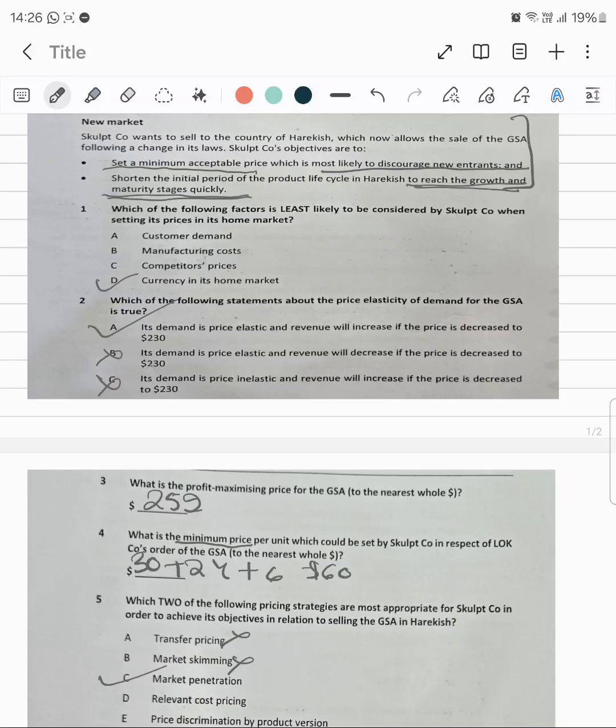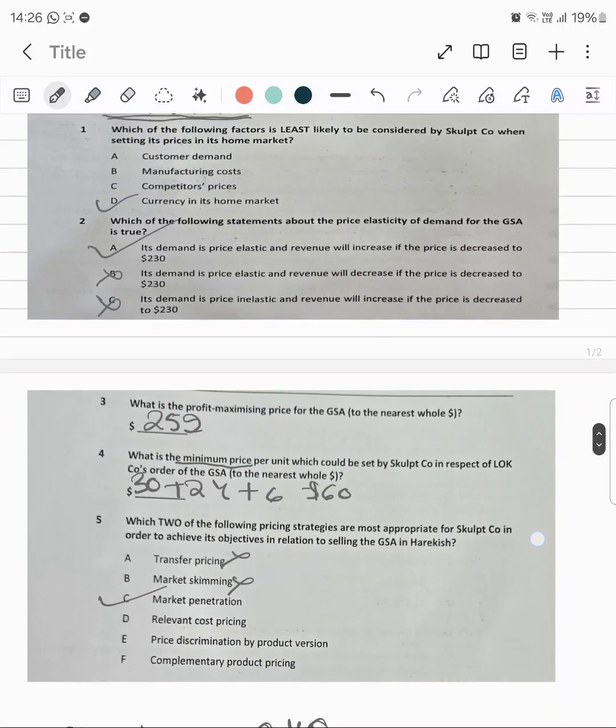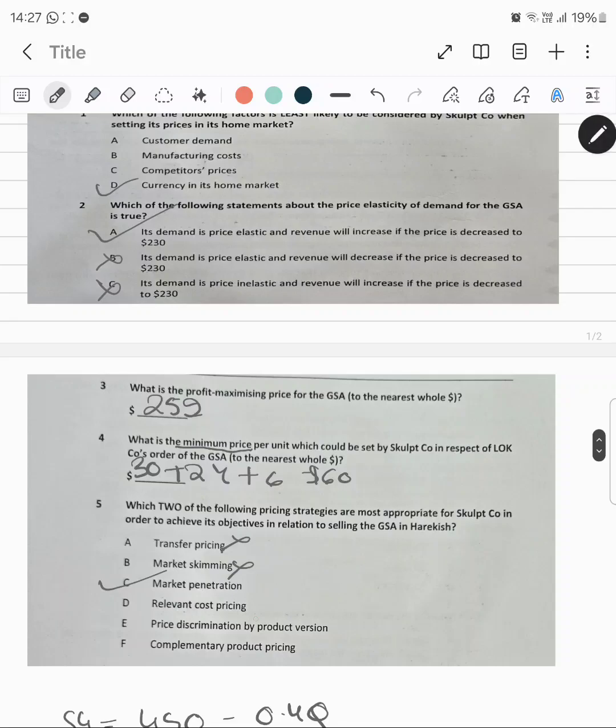In case of relevant cost, I do agree that we must set a minimum price, but by setting a minimum price through relevant cost pricing, we do not necessarily discourage the new entrants. We have further options as well, so let me read out further options and then I will decide whether I need to consider relevant cost pricing or not.